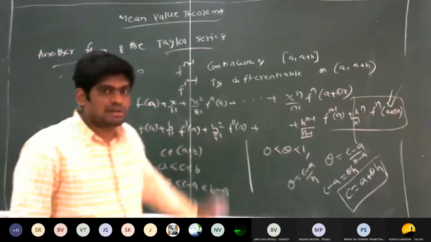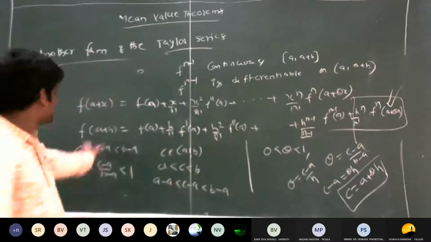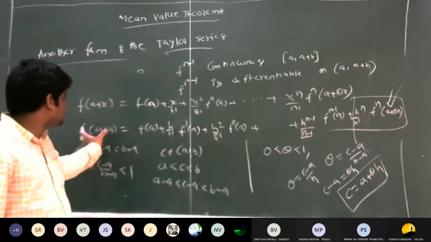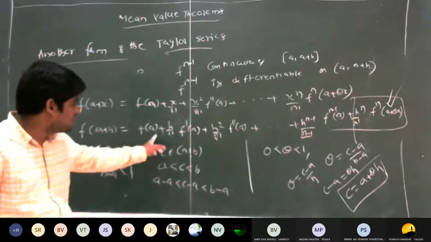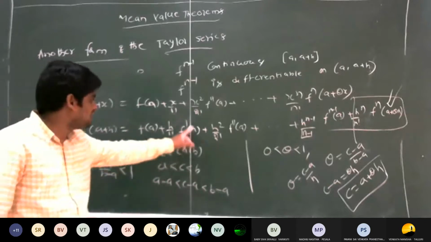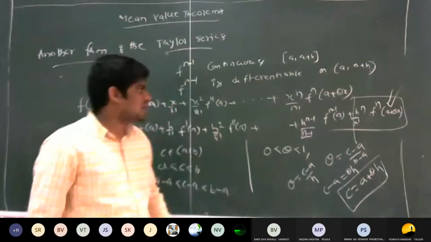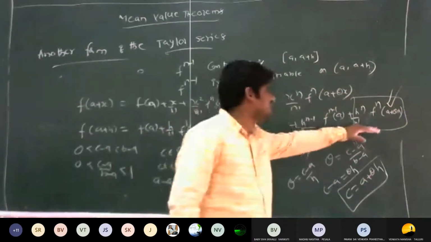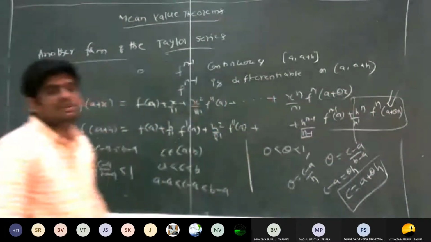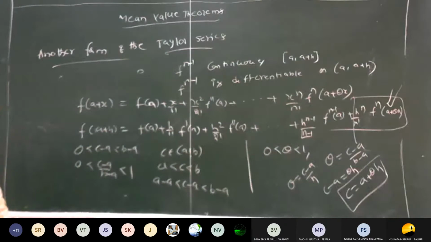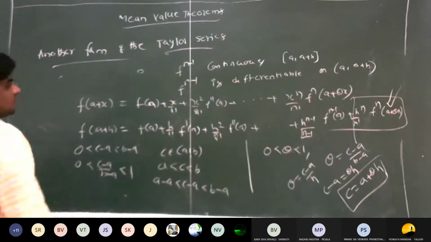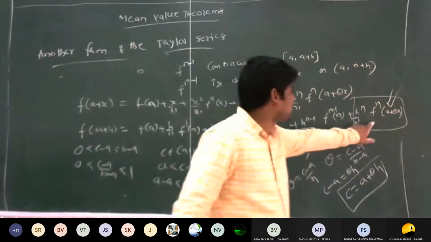So is it clear to you everyone? So f of a plus h means f of a plus h by 1 factorial into f dash of a plus h square by 2 factorial into f double dash of a, and so on, plus. The last one is very important. So is it clear to everyone? So this is called the Lagrange's form of remainder.